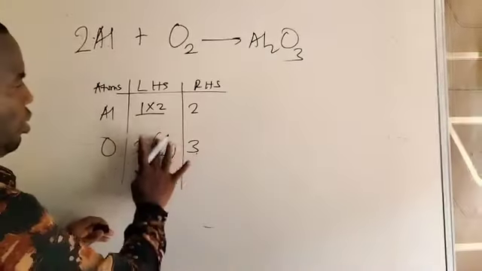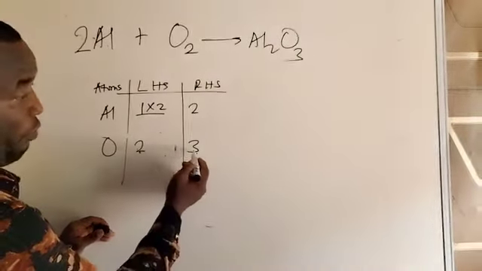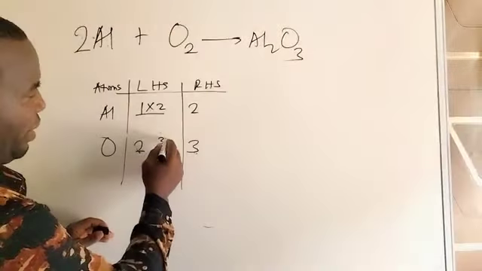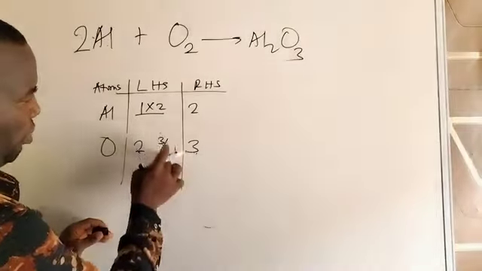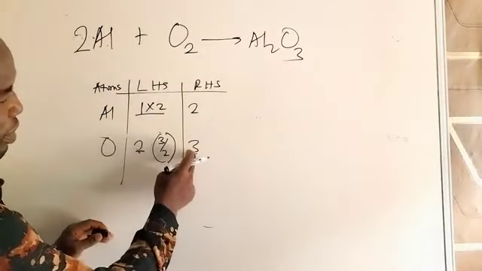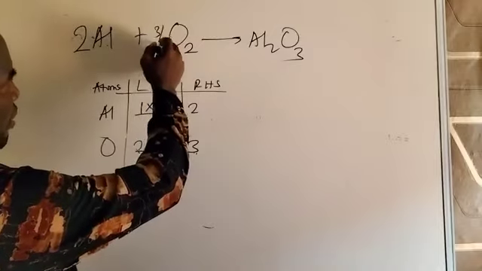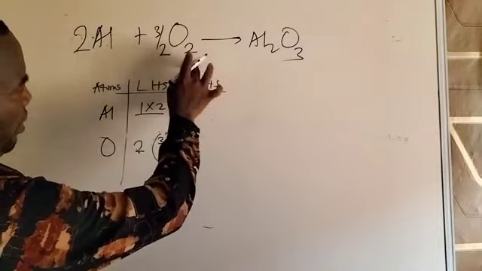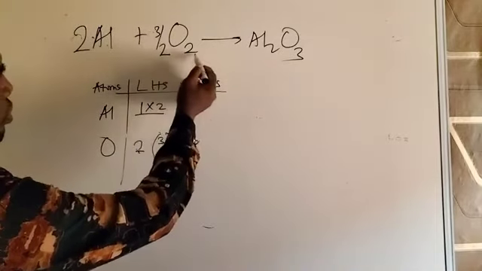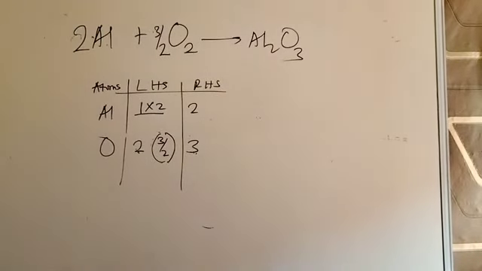Repeating myself, if I divide 3 by 2, the bigger number by the smaller number, I have 3 over 2. 3 over 2 multiplied by 2 gives us 3. And if I put the 3 over 2 on this side, it only affects oxygen, which we want to balance. So 3 over 2 times 2 gives you that 3. You see, it's as simple as that.